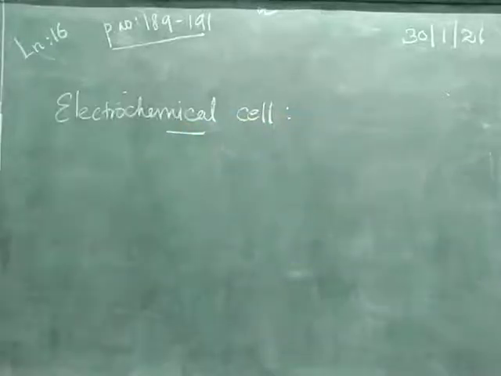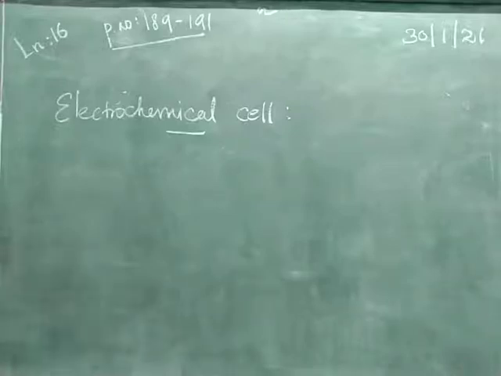So what is meant by electrochemical cell? The device to produce chemical change to produce electricity, or electricity to produce chemical change, is called an electrochemical cell. With the help of electrochemical cells we are getting electricity.